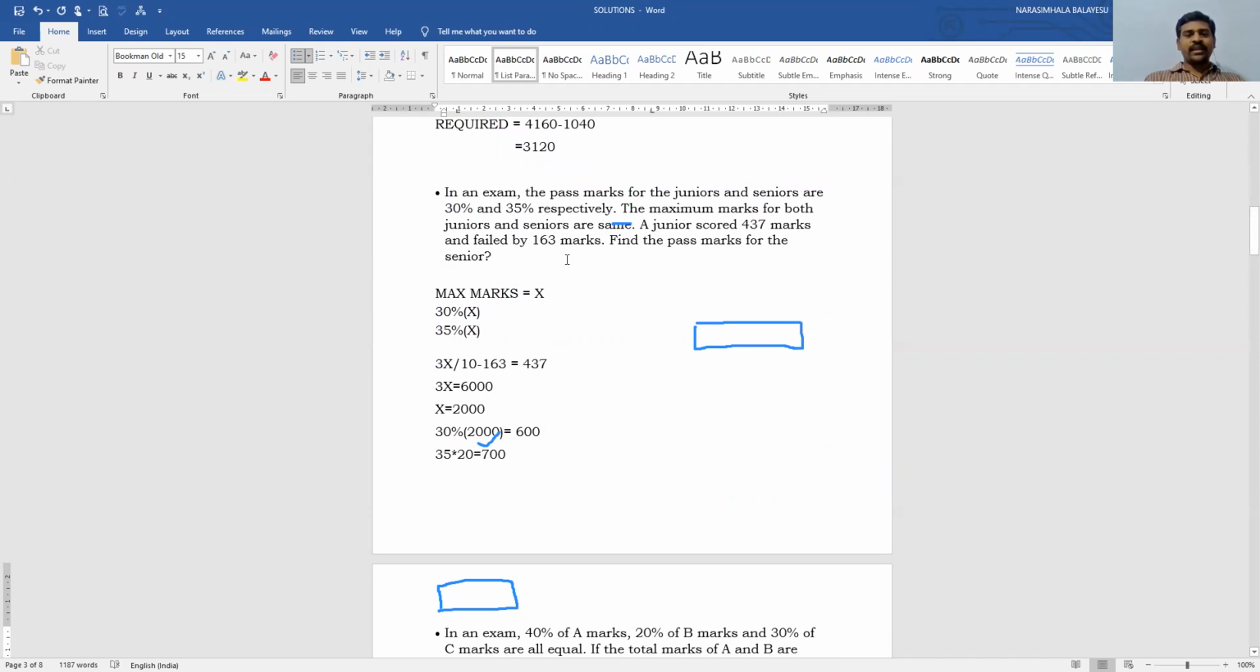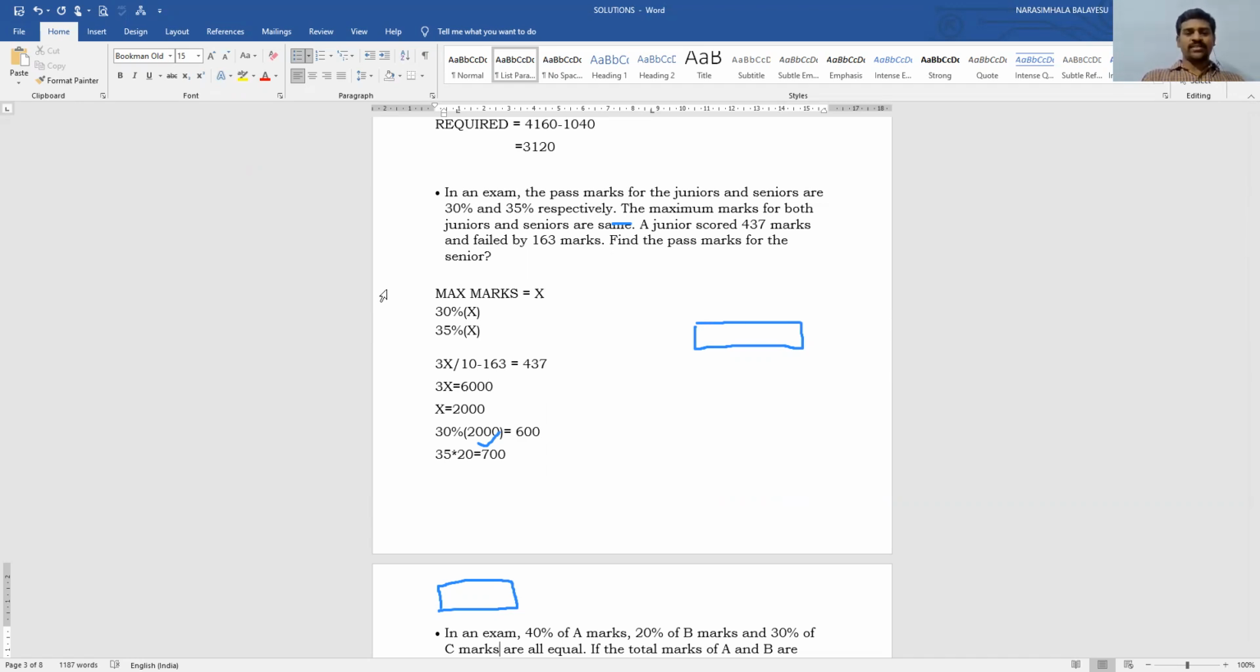Now, question number 3. In an exam, the pass marks for juniors and seniors are 30% and 35% respectively. The maximum marks for both juniors and seniors are same. And a junior scored 437 marks and failed by 163 marks. Find the pass marks for the senior. Now let us understand, we don't know the maximum marks. So therefore, let the maximum marks for both juniors and seniors be x. That is assumed.